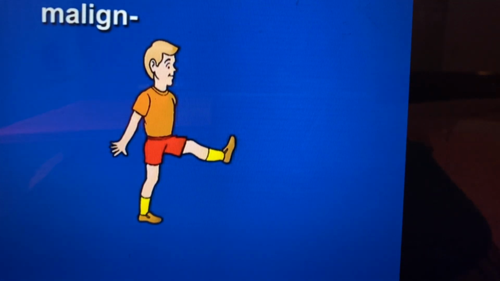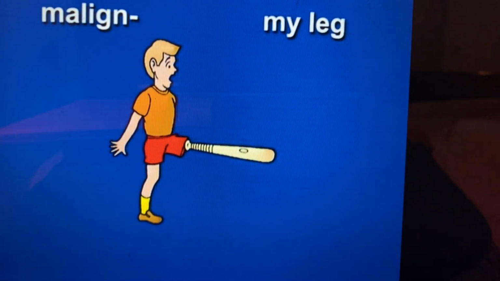Next, maligna. Maligna sounds a little like my leg. We'll use this image of my leg. Maligna, my leg. Maligna means bad or harmful. So let's change this image of my leg to look like this. My leg is made of a bat, a baseball bat. The bat will remind you of bad. Maligna, my leg, bat, bad.